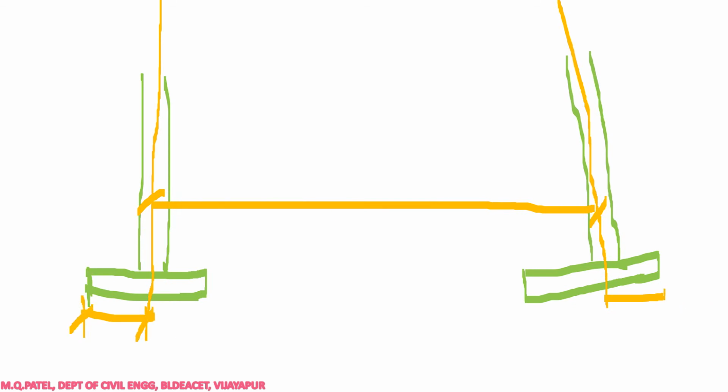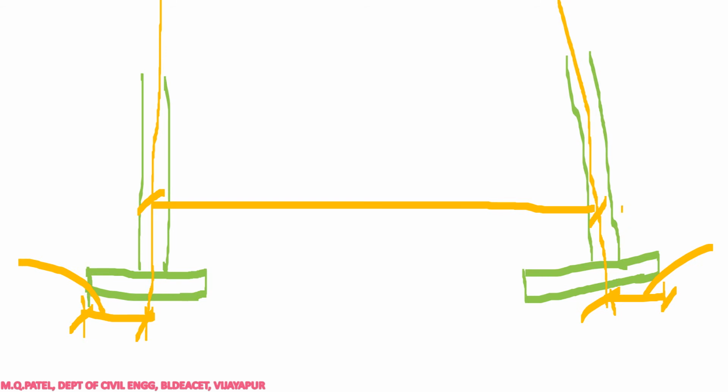So from this face till this face we have calculated the length, but this portion has to be added now. Similarly on the right side also, half portion has to be added. So half portion on the left side and half portion on the right side has to be added.